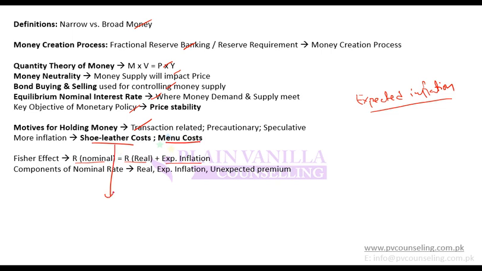Shoe leather cost means that number of transactions will increase. You will have to withdraw money again and again from the bank, and when you have to withdraw money, your shoe leather will be used and deteriorated. So that's how they arrive at this terminology. It simply means that you will have to make more visits to institutions to withdraw money or to make transactions.